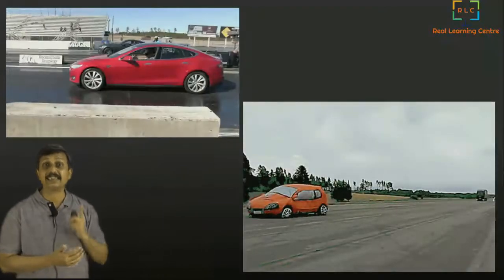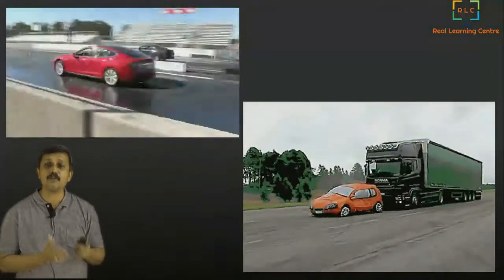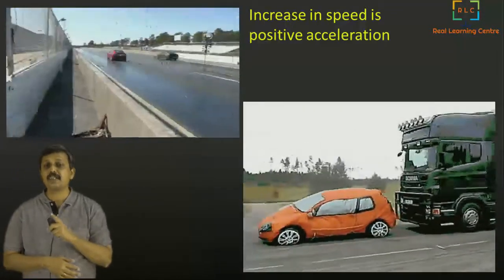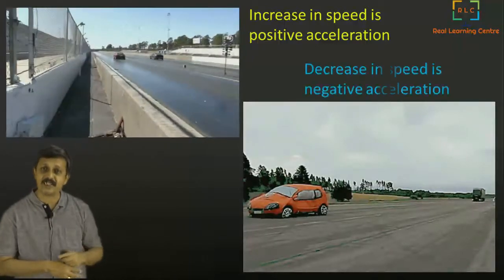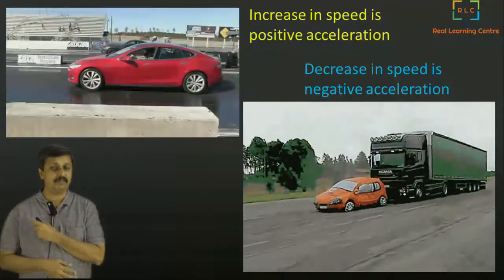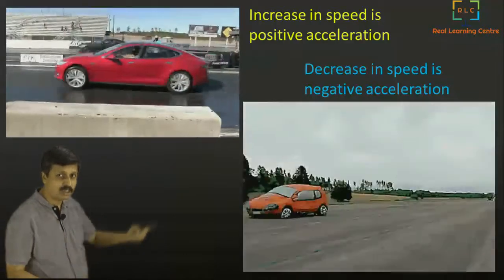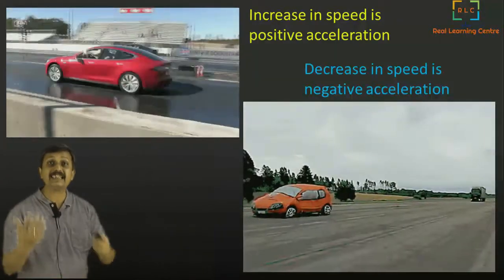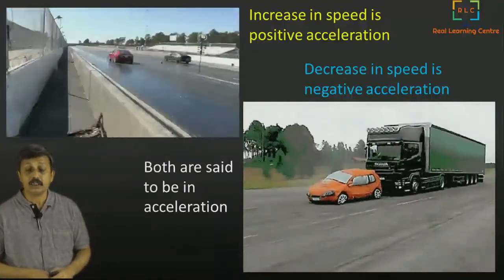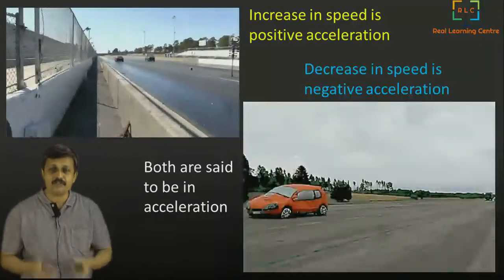Both of them are called acceleration. When the speed is increasing or when the speed is decreasing, both of them are considered to be acceleration. We say an increase in speed is called positive acceleration and a decrease in speed is called negative acceleration. That is the difference. But there is another word for negative acceleration. We call it deceleration or retardation, but it is still negative acceleration. So both of them are said to be in acceleration.